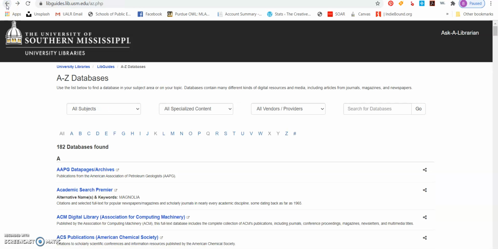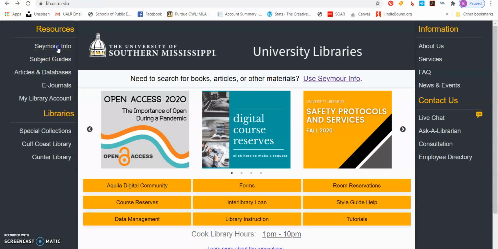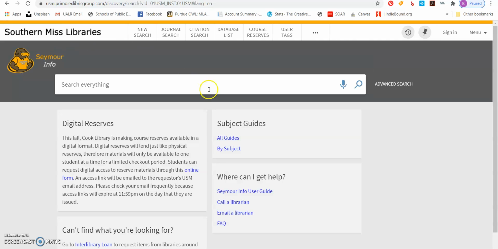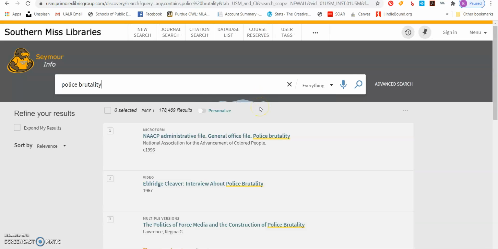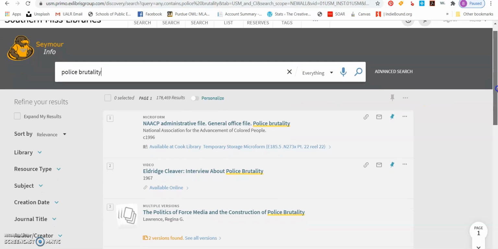Another great source to use is Seymour. Seymour is not only going to help you find some journal articles, not as many, but it is also going to help you find books and other items, and some of them are online books. I have used Seymour a lot for papers myself. So I'm going to put in police brutality and see what comes up. All right. So there's all kinds of stuff in here.